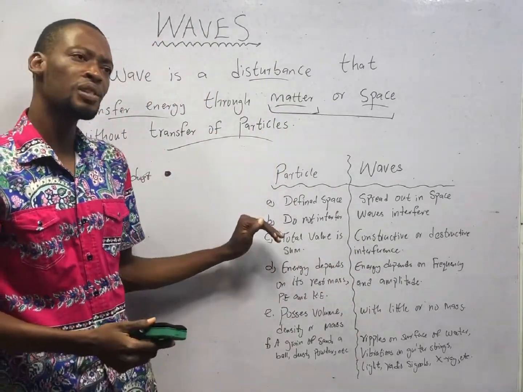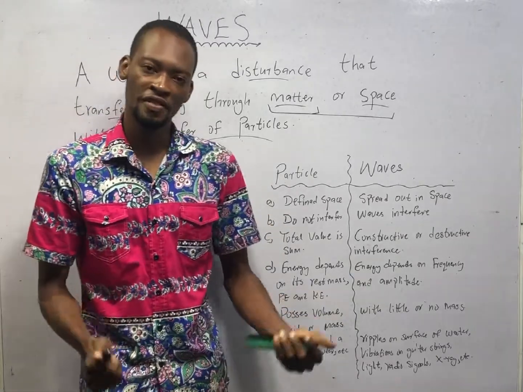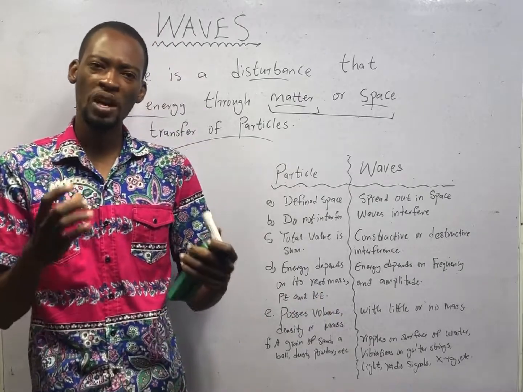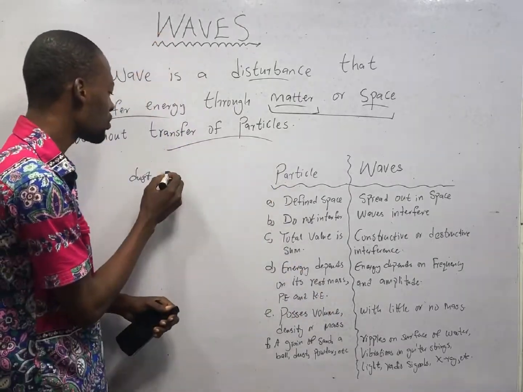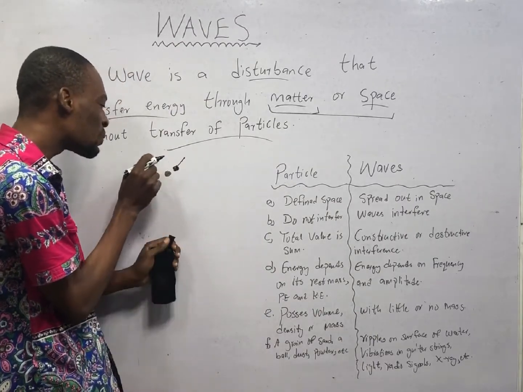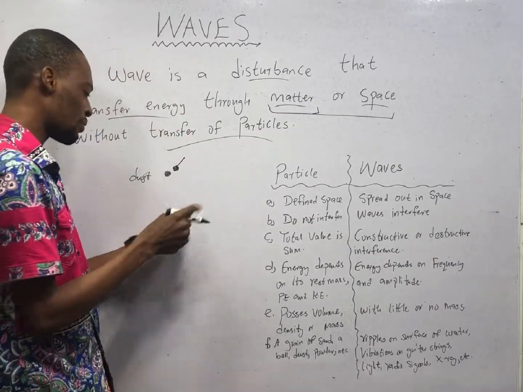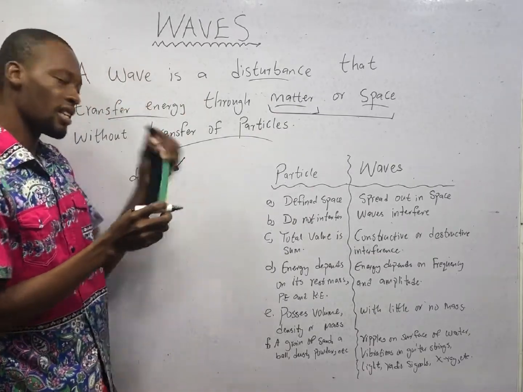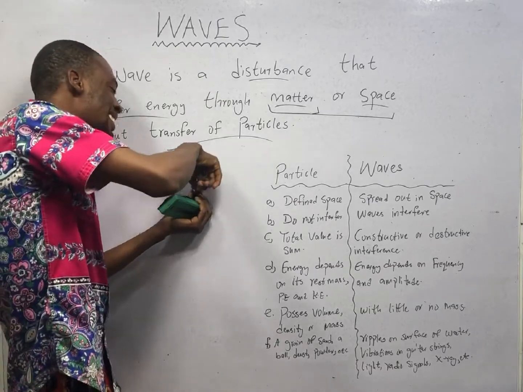The second difference between waves and particles is that particles do not interfere. Meanwhile, waves interfere. What is interference? If this particle is here, another particle cannot occupy this same space. They cannot merge together. No. Let me use this as an example. If this is here, this one cannot come and still occupy this same space.